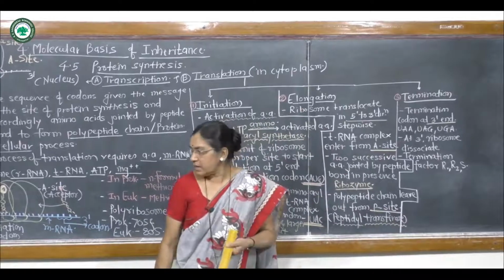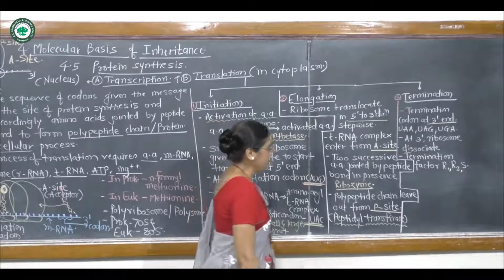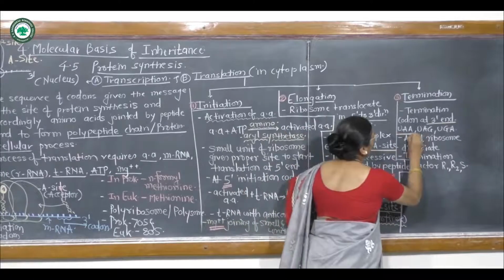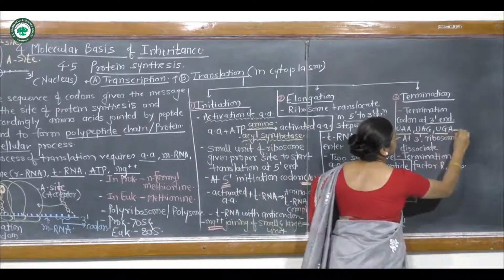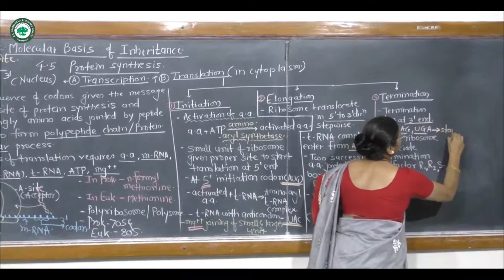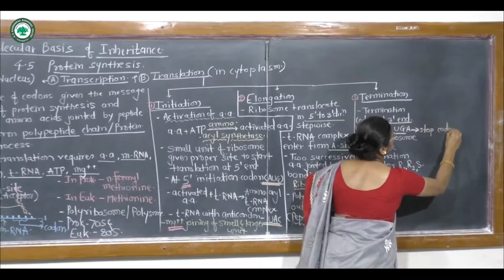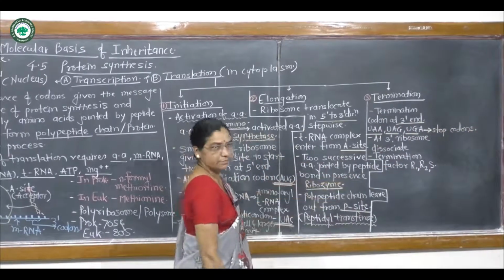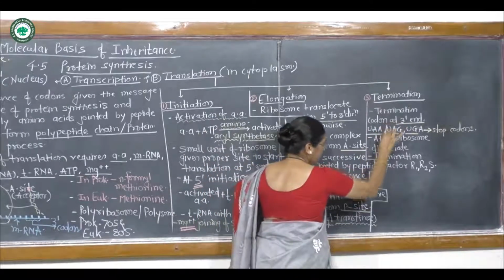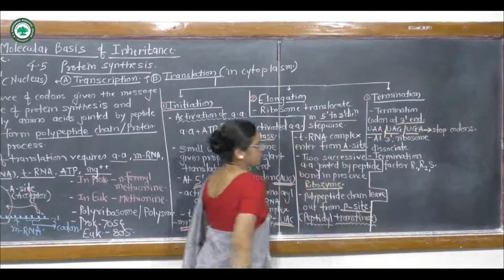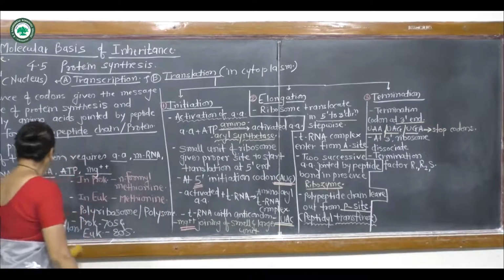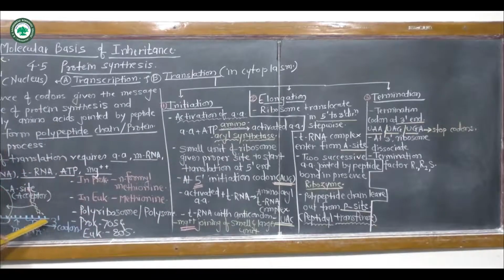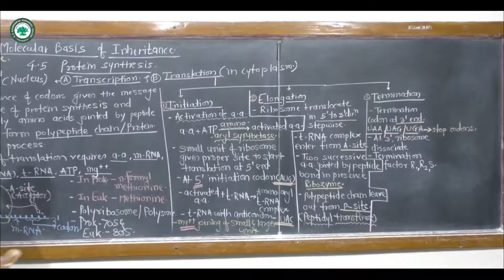At the 3' end there are always stop codons, out of which any one stop codon is located at the 3' end.